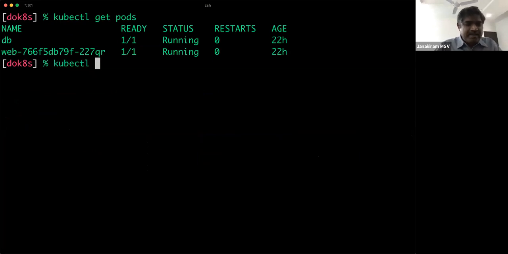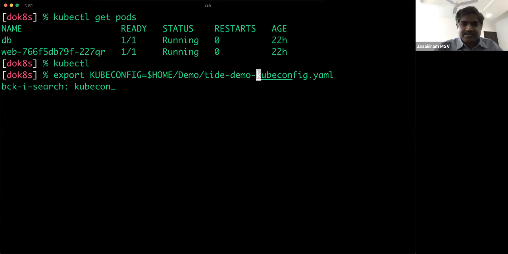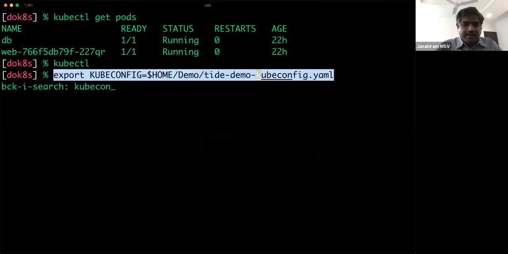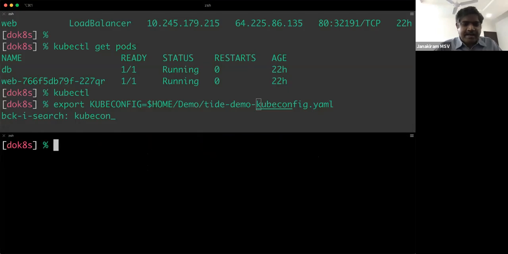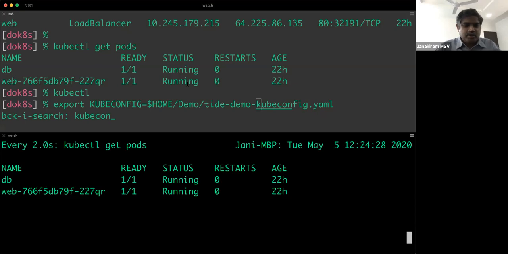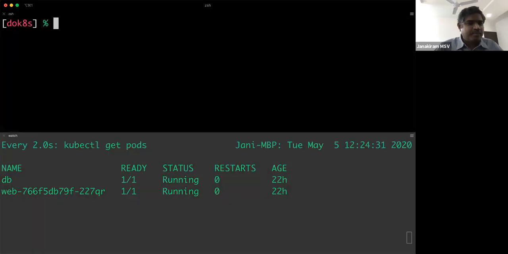So let me split the screen to show you how this actually works. I'm going to grab this environment variable, split my terminal, and set the kube config and put my pods in a watch mode. So kubectl get pods. Currently you notice that there is just one web pod and one DB pod.